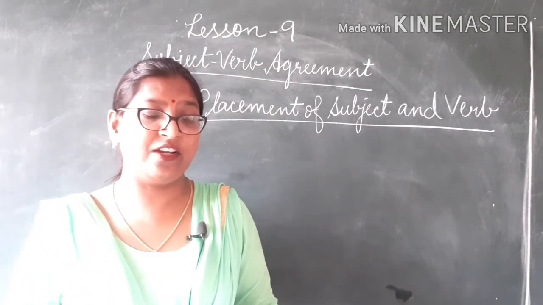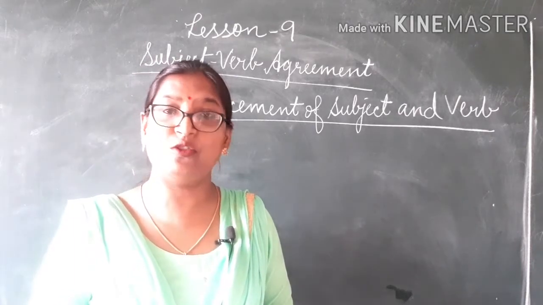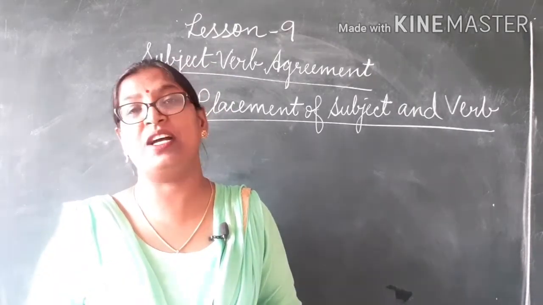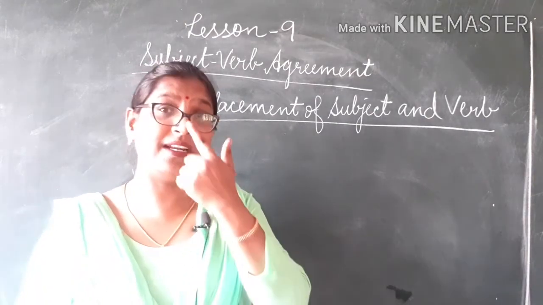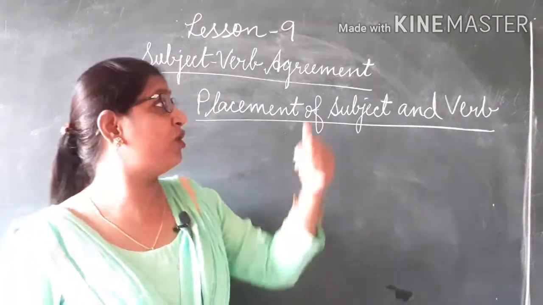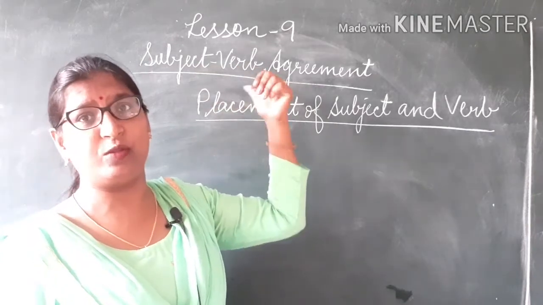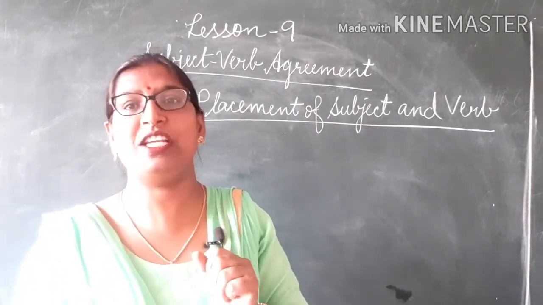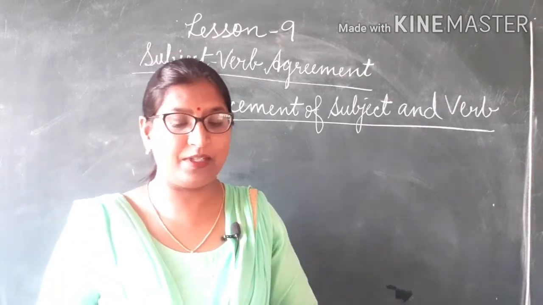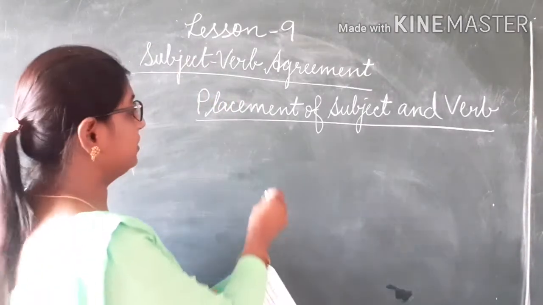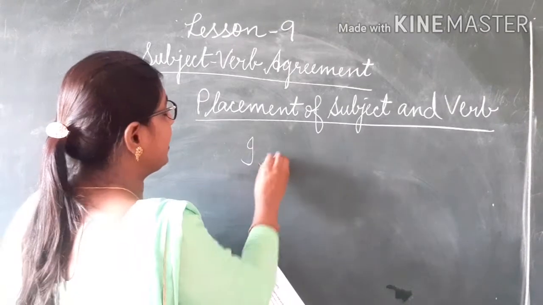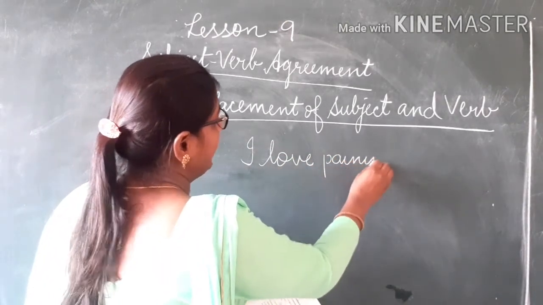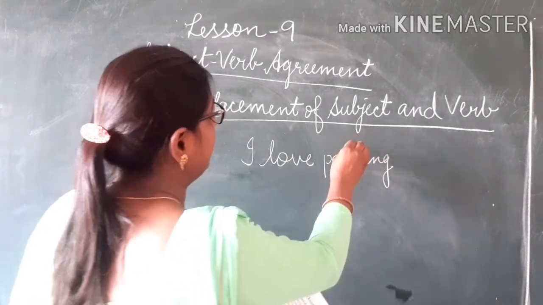Since there is an agreement between the subject and the verb, they need to be placed close to each other. We know that there should always be agreement between the subject and the verb, so they both should be placed close to each other. For example, I love painting pictures.